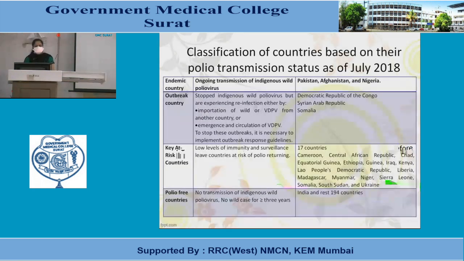Here is the classification of countries based on their polio transmission status as of July 2019. Outbreak countries have stopped indigenous wild poliovirus but are experiencing reinfection, either by importation of wild or VDPV forms from other countries, and emergence and circulation of VDPVs. Then key at-risk countries and polio free countries. So India and the rest of the 194 countries are almost polio free countries.